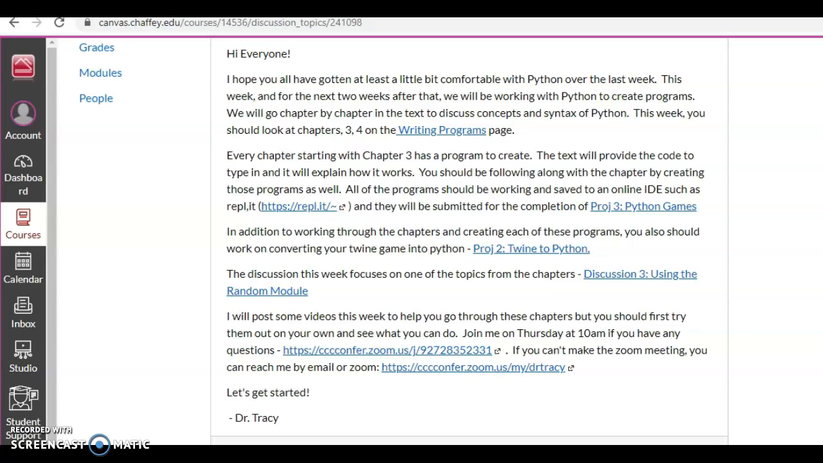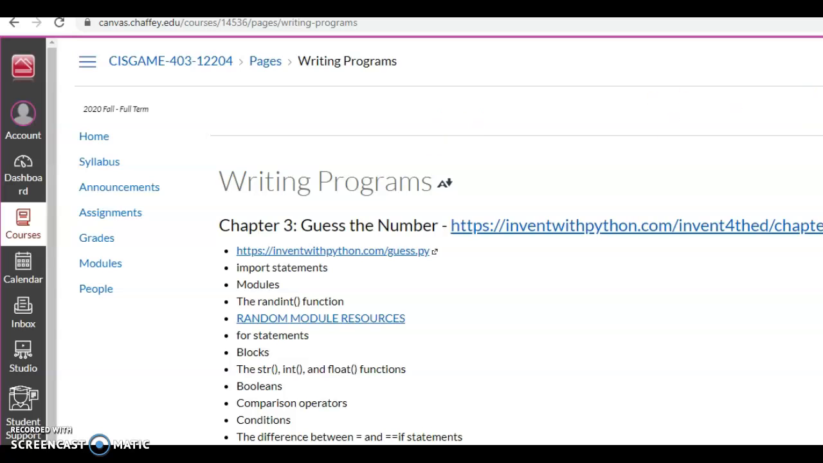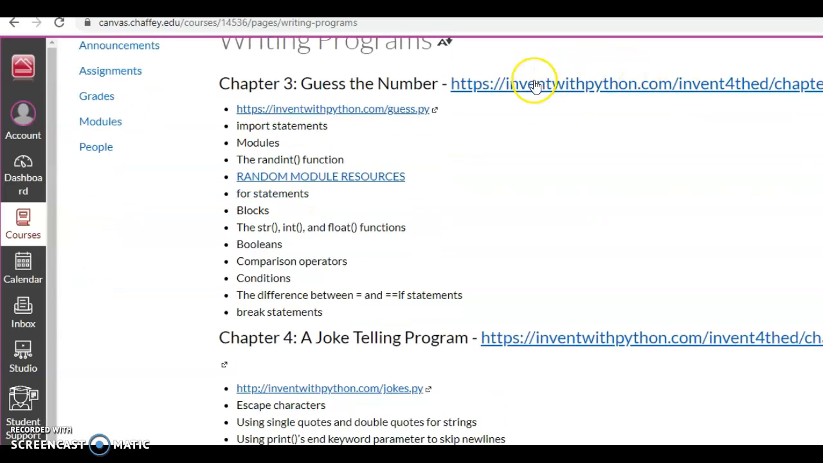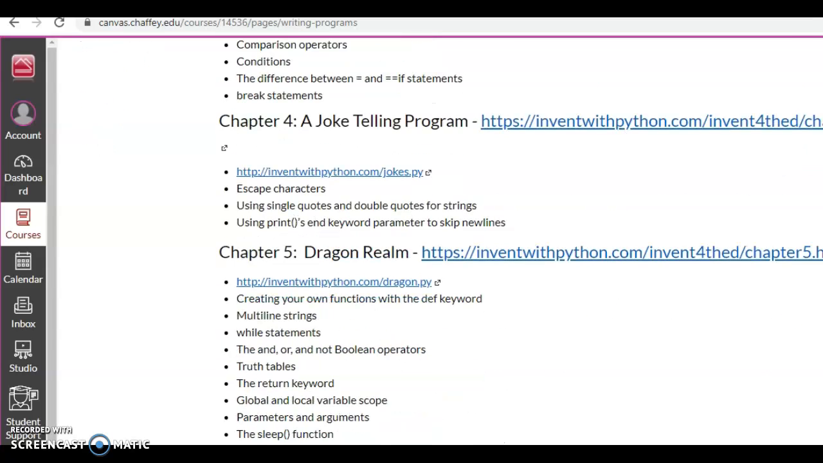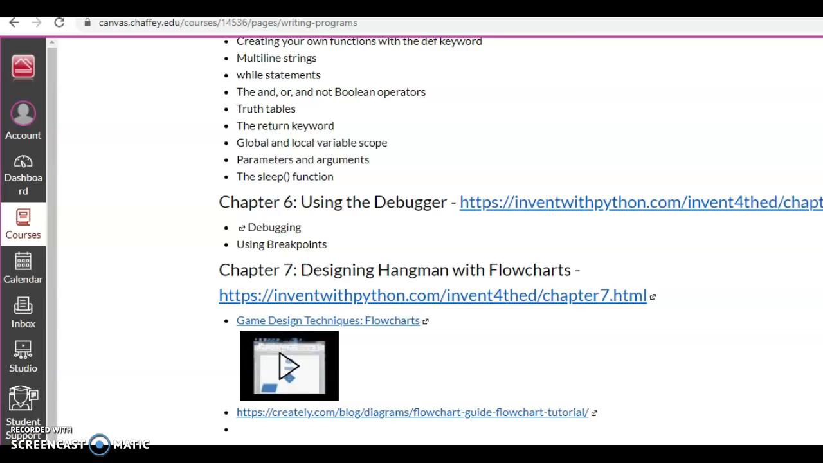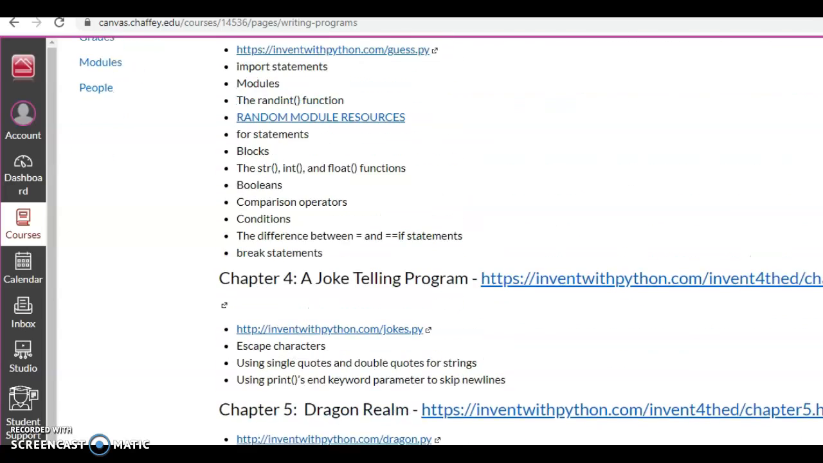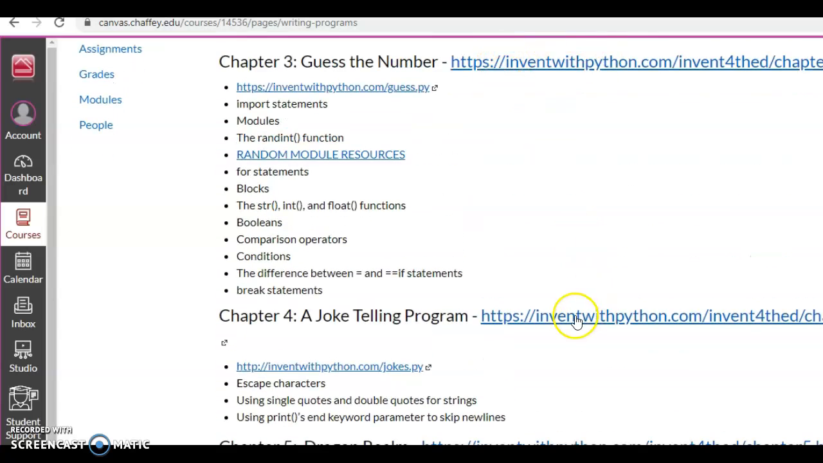There are games in each one of those programs, and part of your project will be to save each one of those games. If you look at the writing programs page, you can see that there is a link to each chapter, the topics that are covered, and some additional resources. On some of them, I posted the solution, not all of them. When we go over chapters 3 and 4, I want you to read these chapters, and I've given you the link so that you can read them.